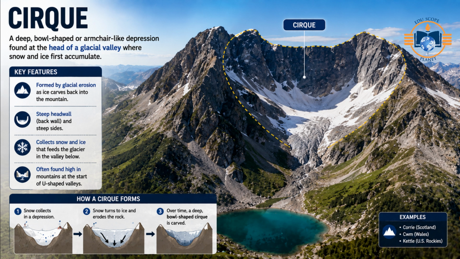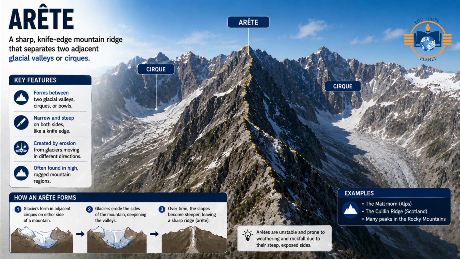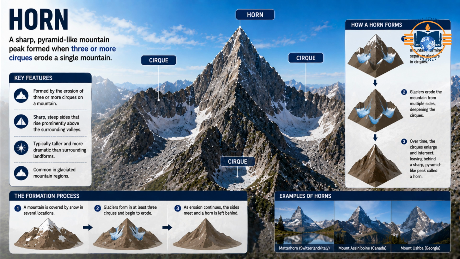Cirque. A deep, bowl-shaped or armchair-like depression found at the head of a glacial valley where snow and ice first accumulate. Arête, a sharp, knife-edge mountain ridge that separates two adjacent glacial valleys or cirques. Horn, a sharp, pyramid-like mountain peak formed when three or more cirques erode a single mountain.